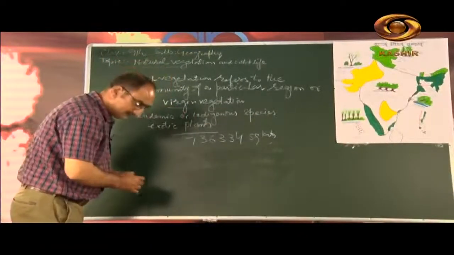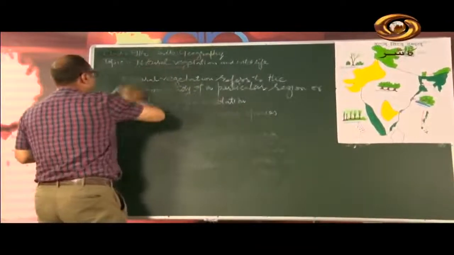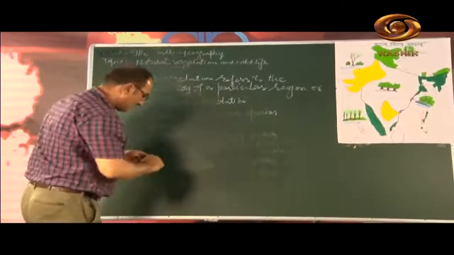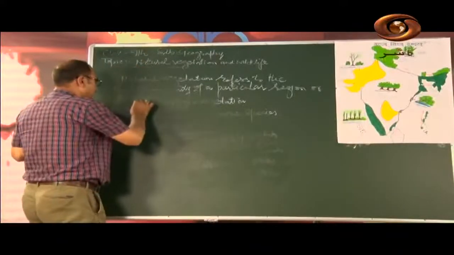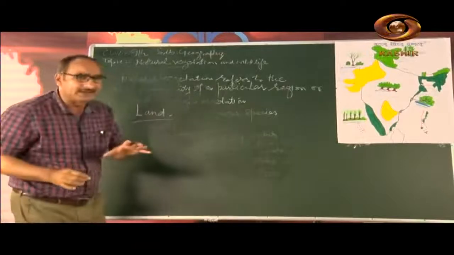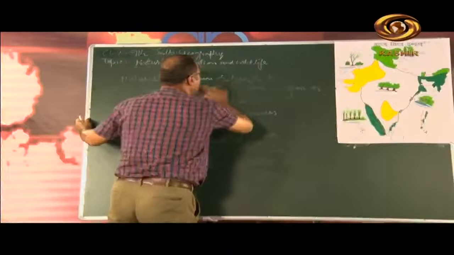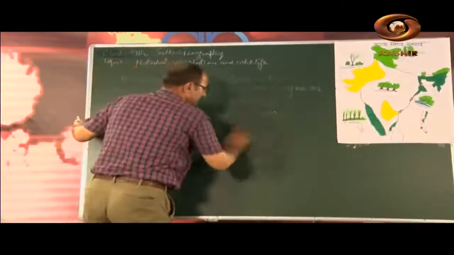Number one is land. The type of land also affects the type of vegetation.